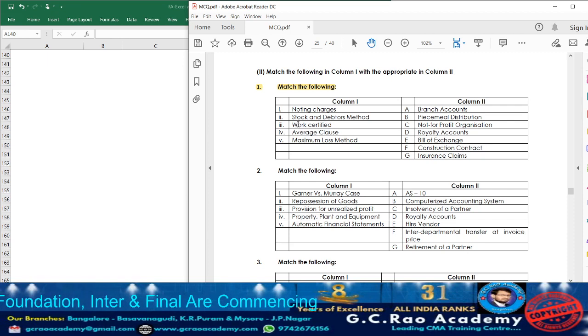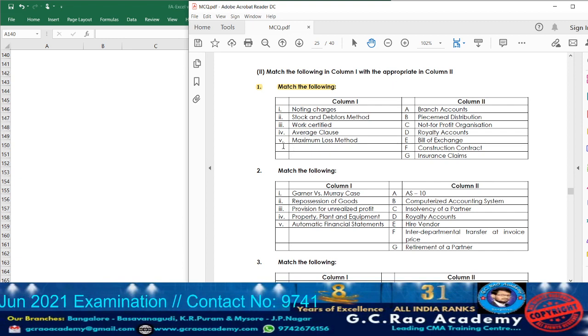Next point number 2, they have given stock and debtors method. Stock and debtors method is one of the methods of branch accounts. Next point number 3, we have work certified. The word work certified, where are we going to obtain it? AS 7, Accounting Standard 7, construction contracts. Next point number 4, average clause. When will it be applicable? If it is a case of under insurance, in fire insurance claim, we are going to apply average clause.